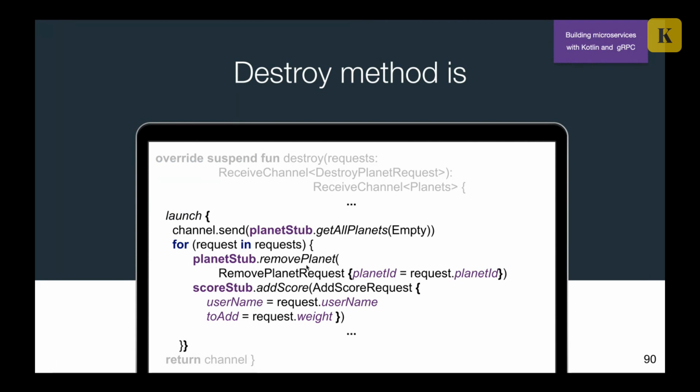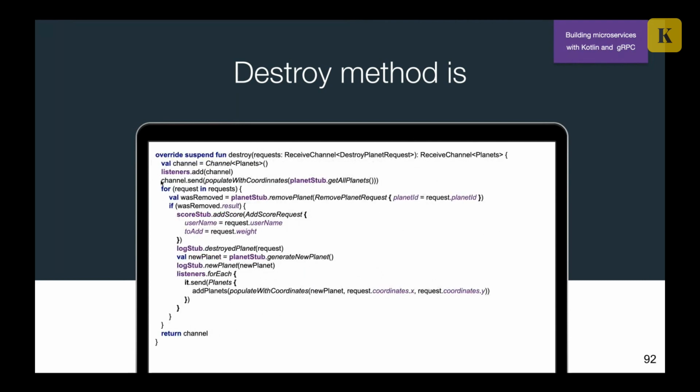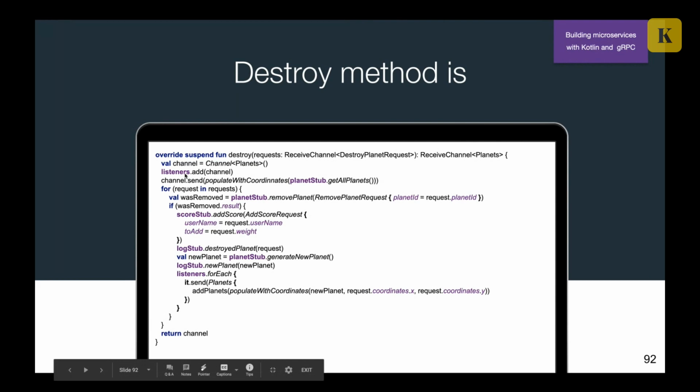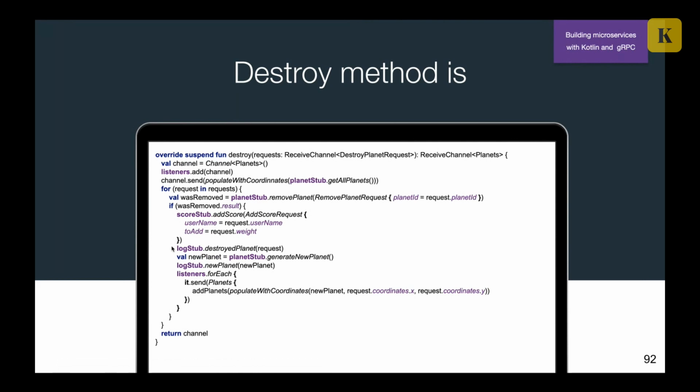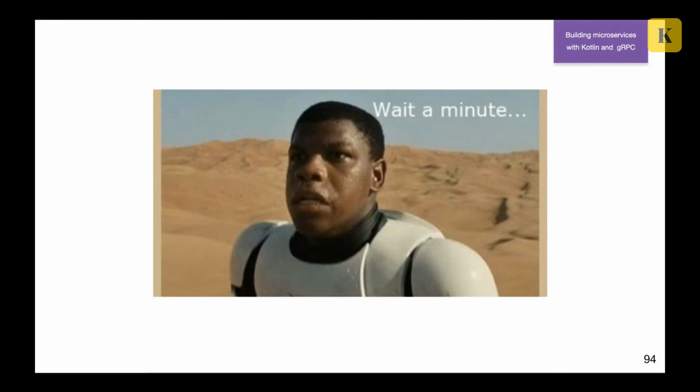So we remove planet, we add score, we destroy planet, generate new planet, log, and then notify all the users. So what we can see is that we don't have any callbacks here. We have coroutines and we have this straightforward business logic. And I really like this shape. It's only business logic, no mess here. And it's really cool. But wait a minute.